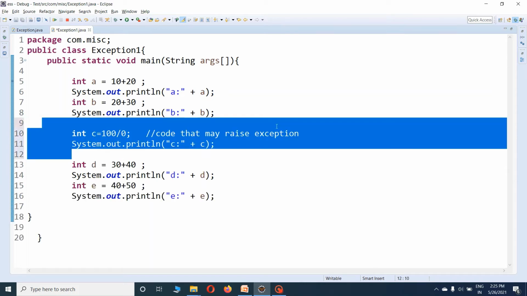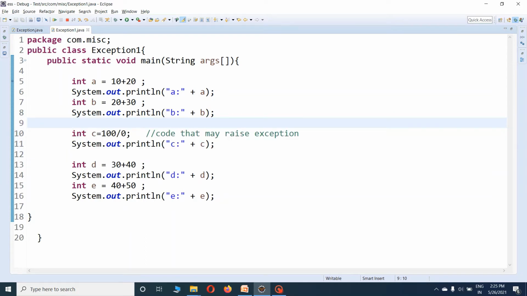But what if an exception occurs? You know that 100 divided by 0 may cause an abnormal condition. It is an abnormal condition, so how can it be handled by the interpreter? If this exception occurs and you do not handle it, then what will happen?